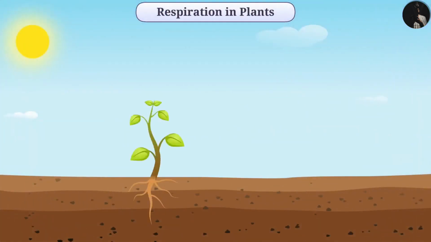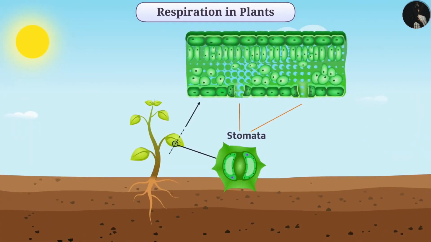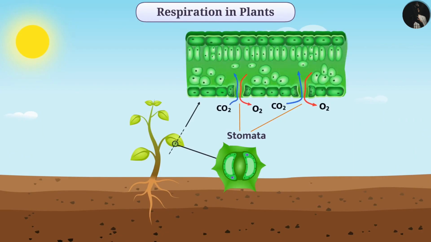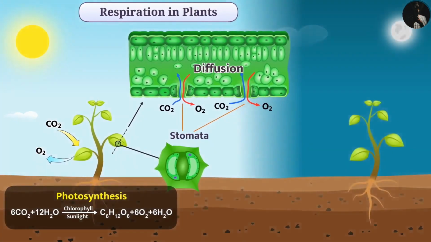In plants, exchange of gases takes place through stomata. There is intercellular space in between the cells, due to which cells are in contact with air. They exchange carbon dioxide and oxygen by diffusion. Photosynthesis occurs during the day. Therefore, carbon dioxide produced in the cell during respiration is used in photosynthesis. Therefore, oxygen is released from cells during the day. At night, the process of photosynthesis does not occur, so carbon dioxide is released from the cells of the plants.